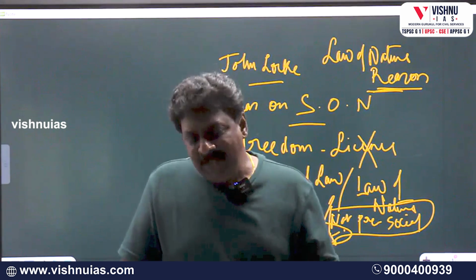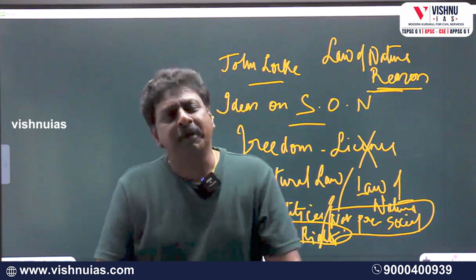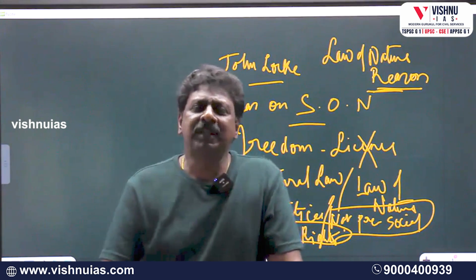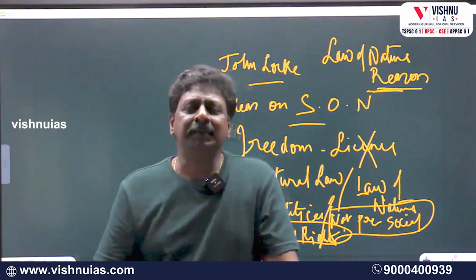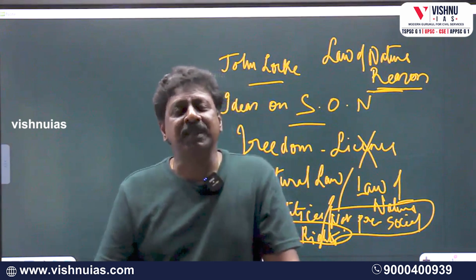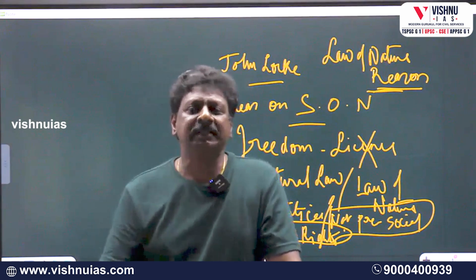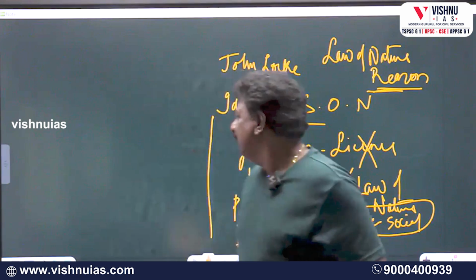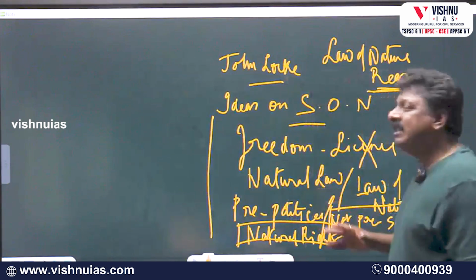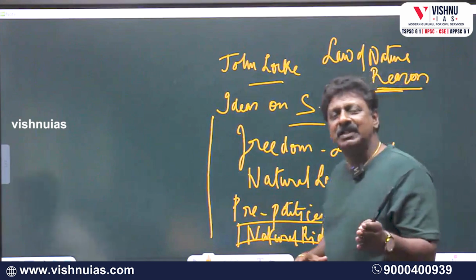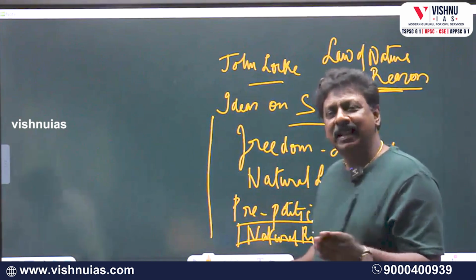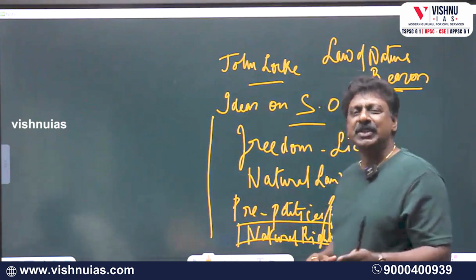Now, unlike Thomas Hobbes, who had proposed a single contract which created both the state and society at the same time, John Locke, on the other hand, proposes a different type of contract. Now we look at the type of contract and the implications that this contract has in the formation of civil society and state.